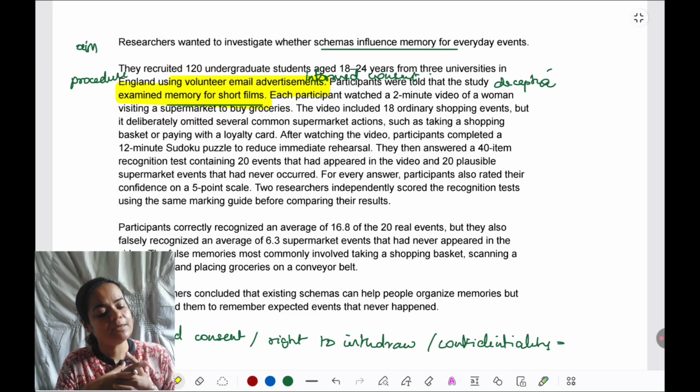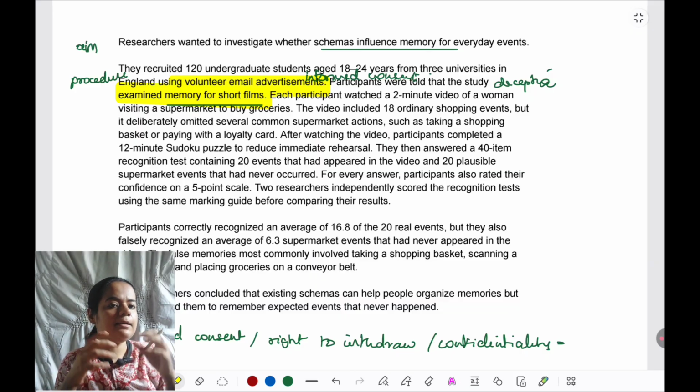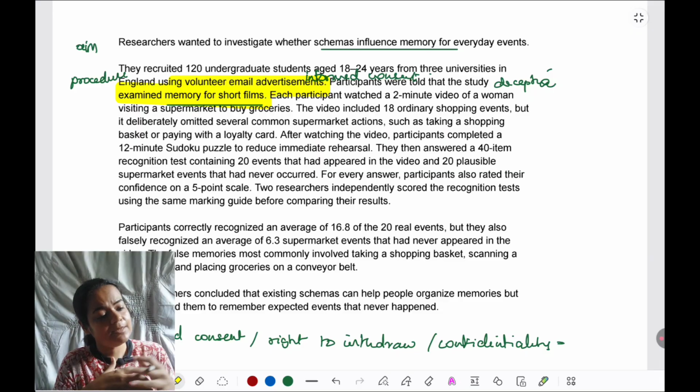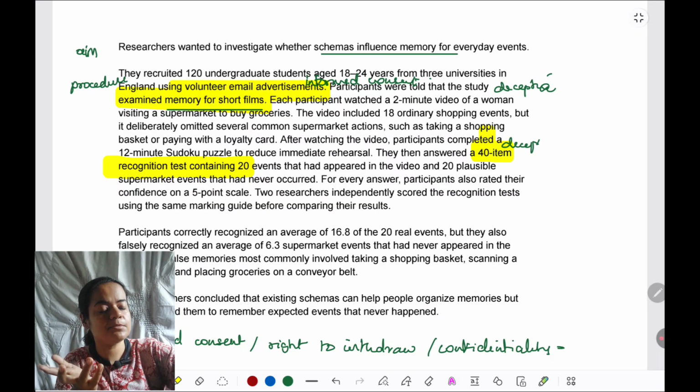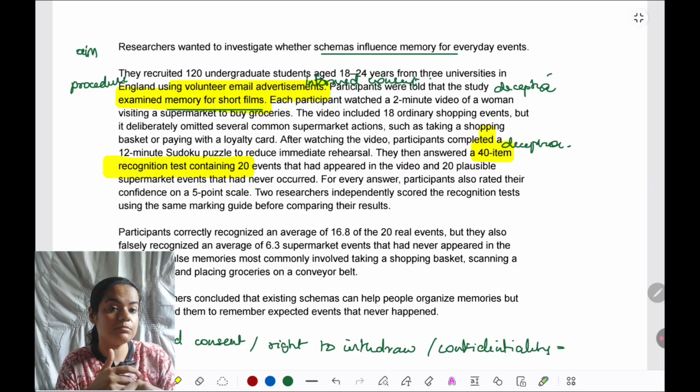After watching the video, they completed a Sudoku puzzle to reduce immediate rehearsal. They don't seem to know the purpose. They are just assuming everything has to do with memory. So all this is entrenched in deception only. They then answered a 40-item recognition test. This is also very deceptive. They are not expecting that items will purposely be written just to lure them or induce them to select those items. So they are being deceived.